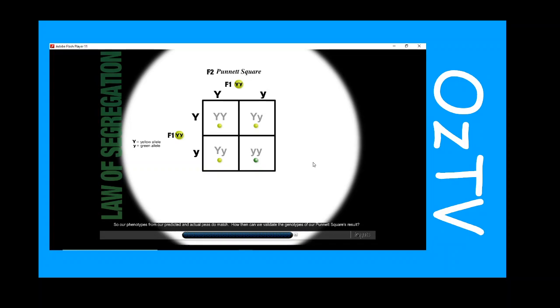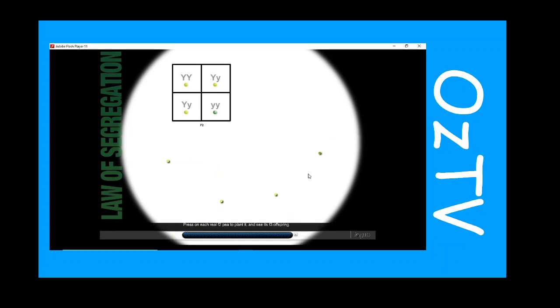How then can we validate the genotypes of our Punnett squares result? Since our prediction said that 25% of our F2Ps would be homozygous yellow, we need to cultivate a self-pollinated F3 generation to see if this is true. Press on each real F2P to plant it, and see its F3 offspring. Excellent! We can see that 25% of our F2 plants were indeed homozygous dominant yellow, 50% were heterozygous yellow, and 25% were homozygous recessive green.